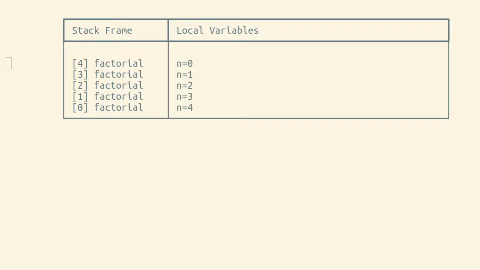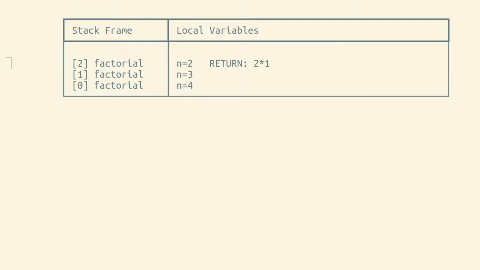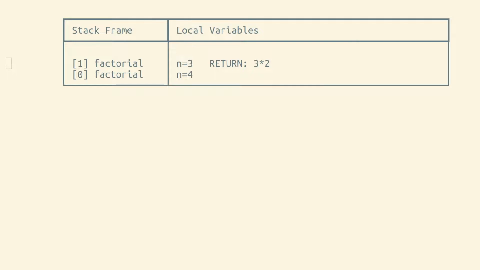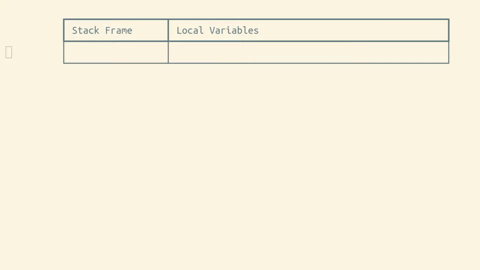Once we finally reach the base case in a recursive function, it'll return a value to the stack frame that called it. And that will do a computation returning a value to whoever called it, and then that'll do a computation returning to the function that called it, and so on until finally our original function that we called with 4 returns the value of 24 to us, and then our call stack is empty.